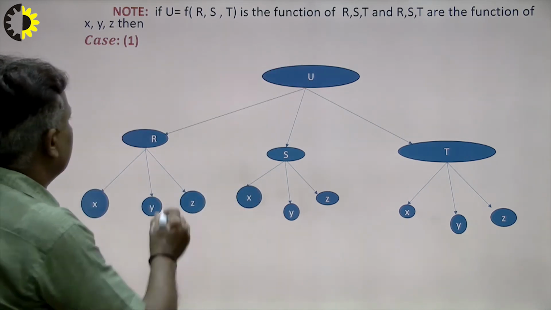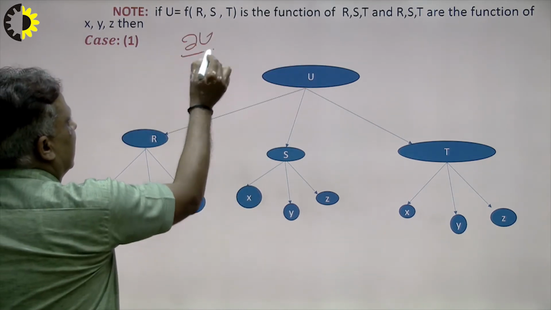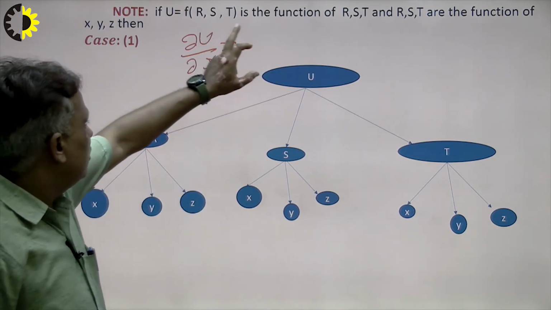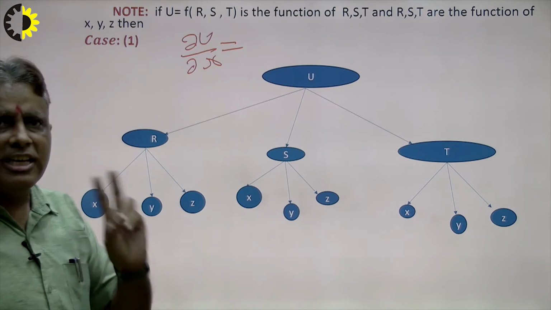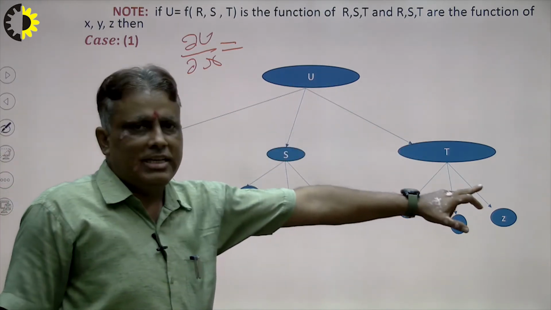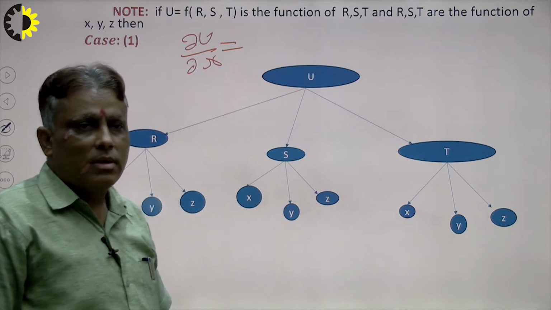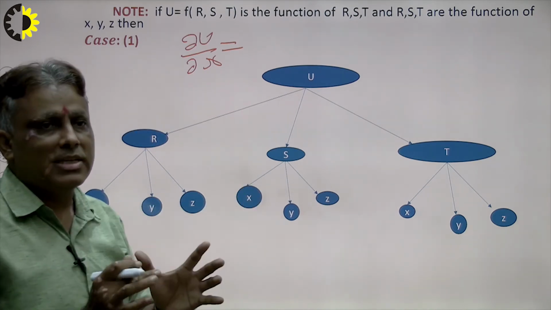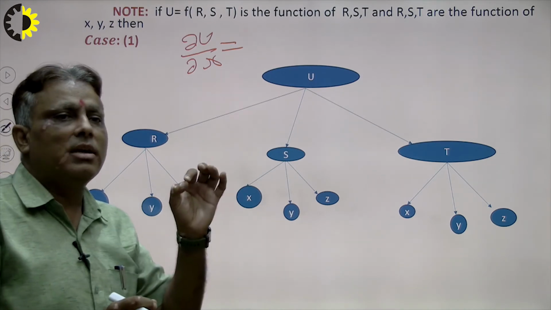So for del u over del x, I want to go from u to x. There are 3 paths: via r, via s, via t. In the case of 'or', the 3 are merged together, that means plus.